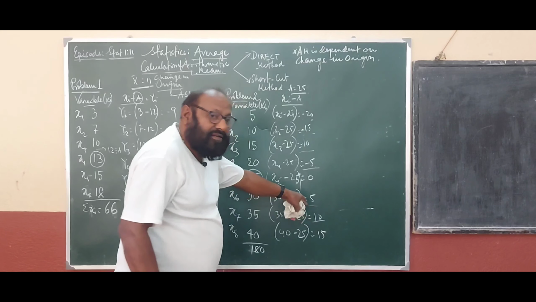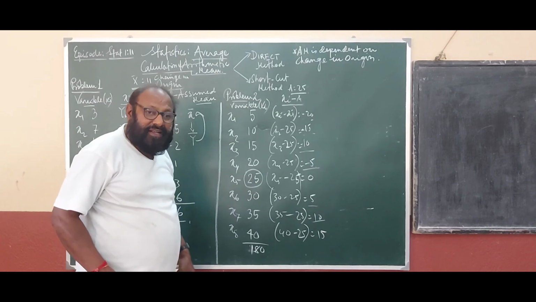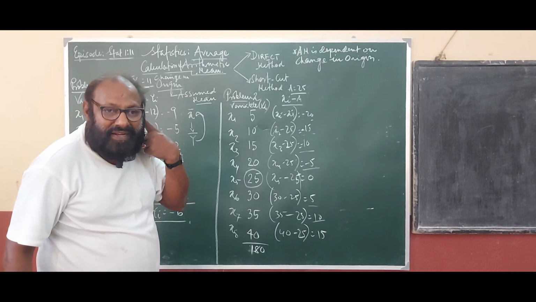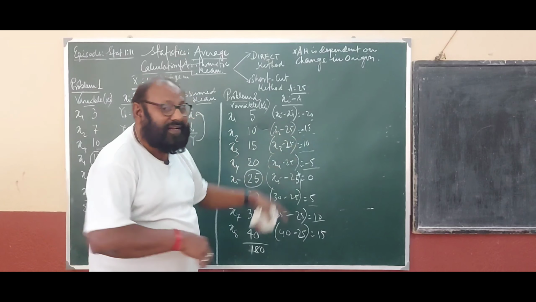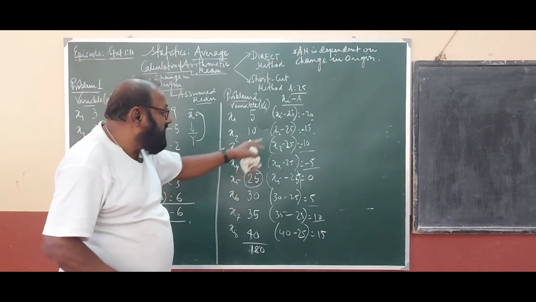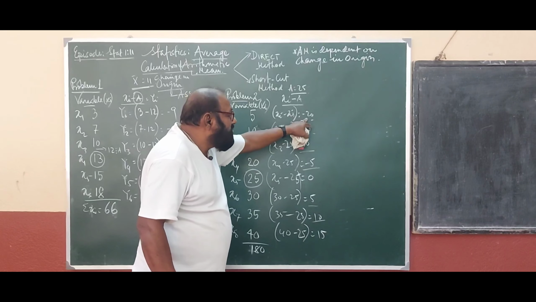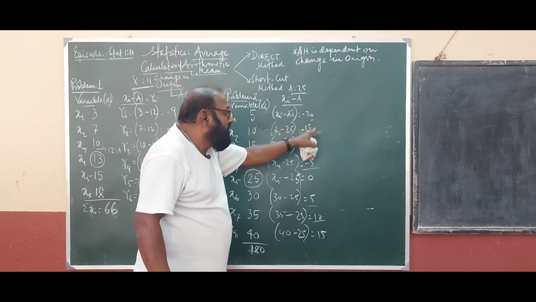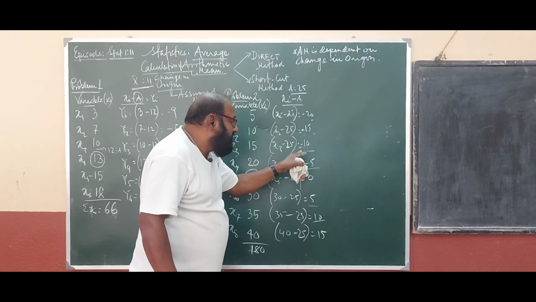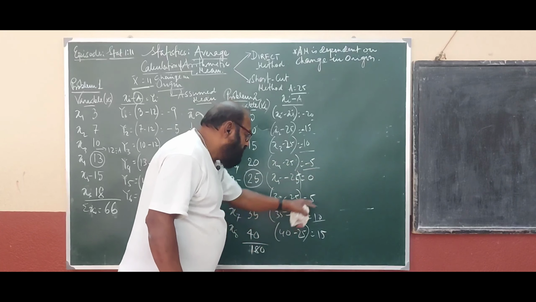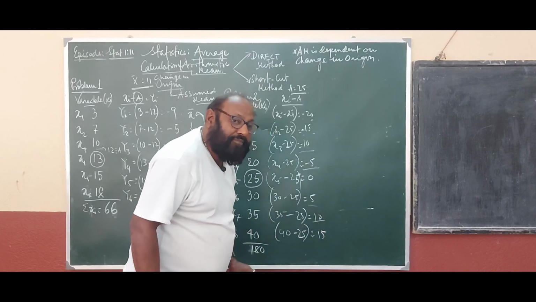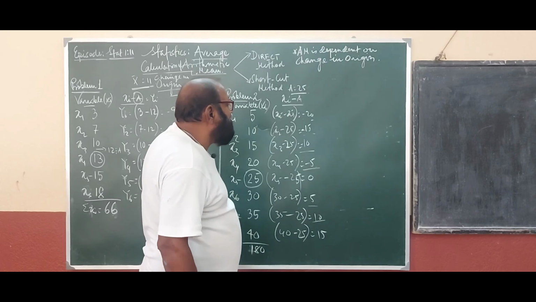So all have the same common factor. What is the common factor? Common factor is 5. So it is 5 into 4, it is 5 into 3, it is 5 into 2, it is 5 into 1, 5 into 1, 5 into 2, 5 into 3. So 5 is the common factor.